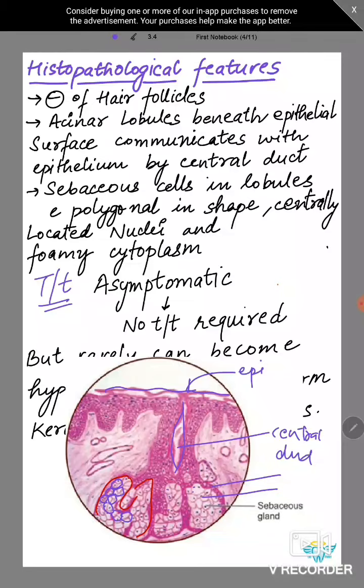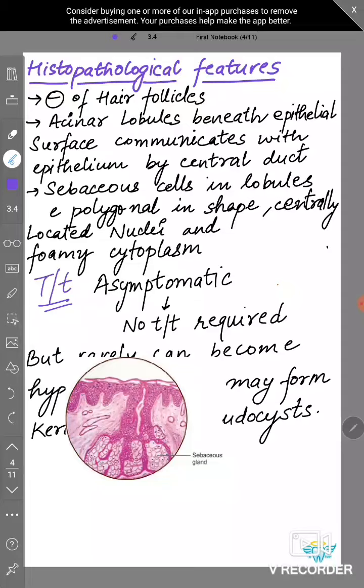So this is the histology: hair follicles are absent. Acinar lobules have sebaceous cells. Sebaceous cells are polygonal, they have an irregular shape, and they have centrally located nuclei with foamy cytoplasm, and there is a central duct which connects it with the epithelium.